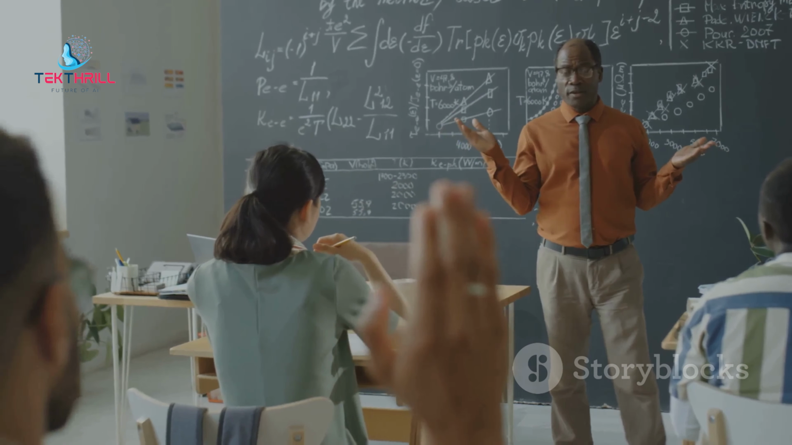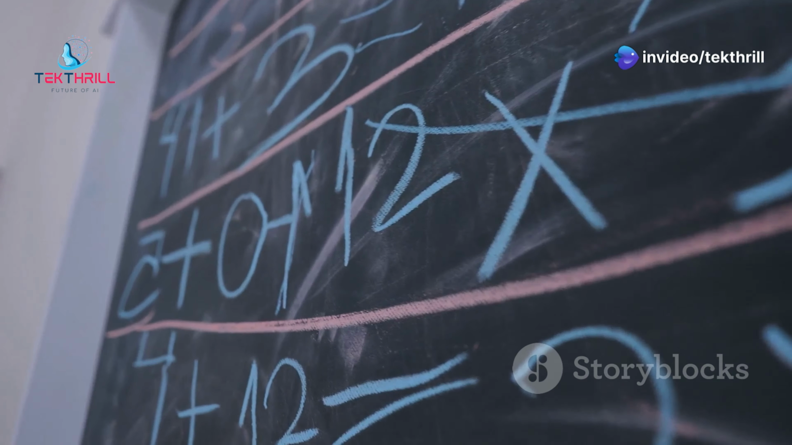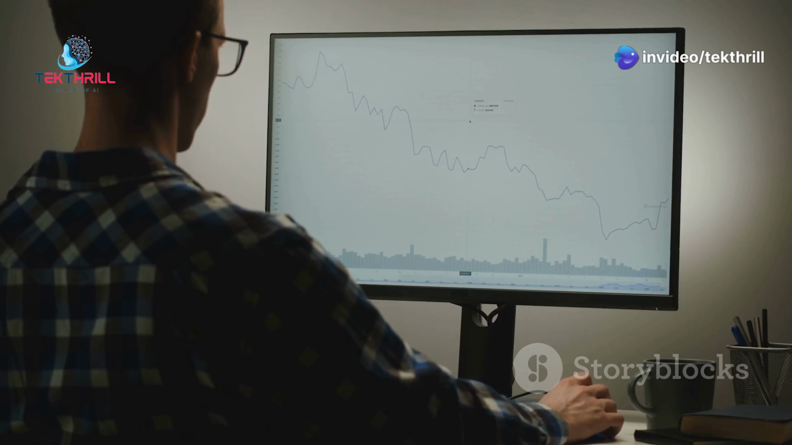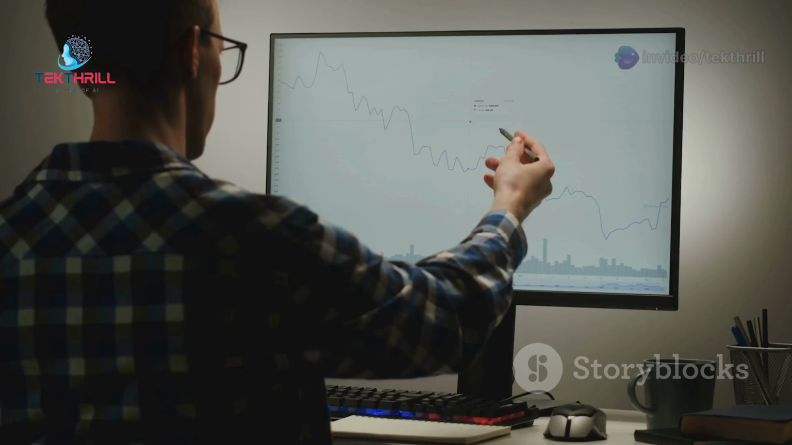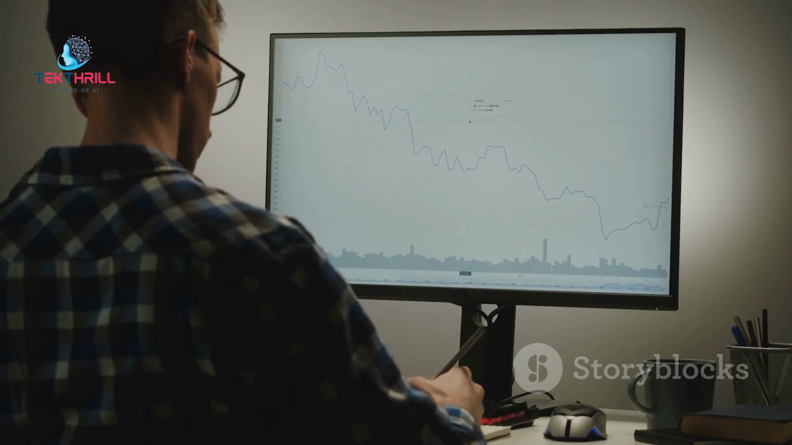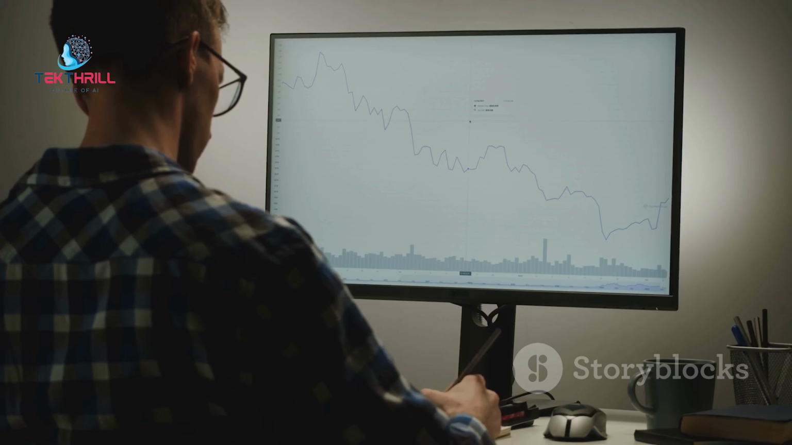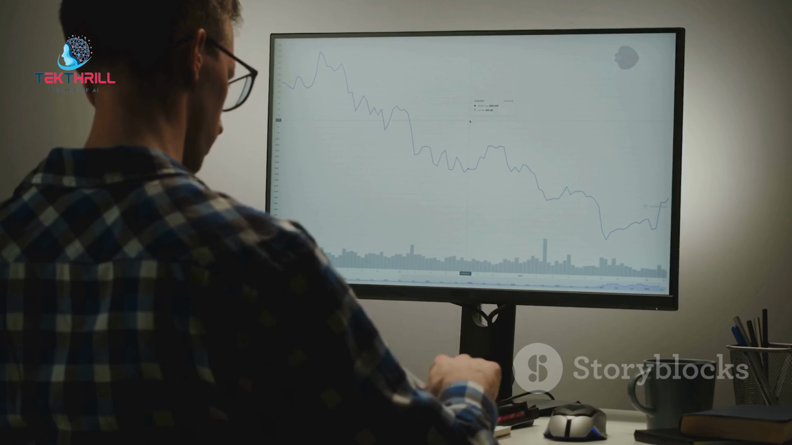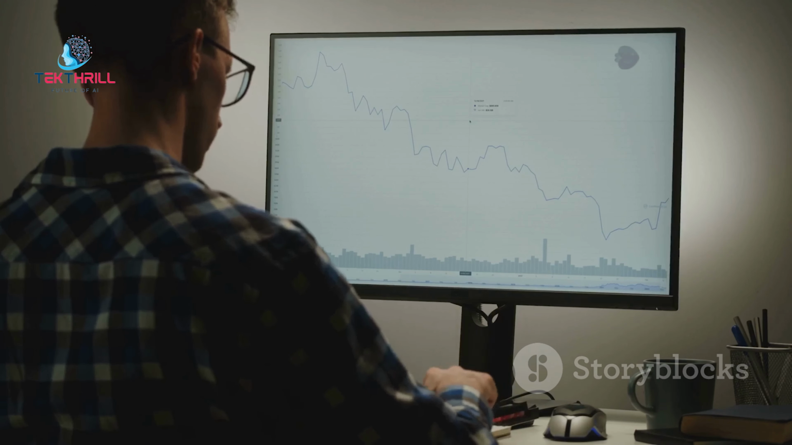Calculus provides the tools for optimizing and fine-tuning these algorithms. It allows us to understand changes and gradients, which are essential for training models and improving their performance. Statistics plays a vital role in analyzing and interpreting data, enabling you to extract meaningful insights. It helps in making sense of data distributions, probabilities, and trends, which are crucial for predictive modeling.